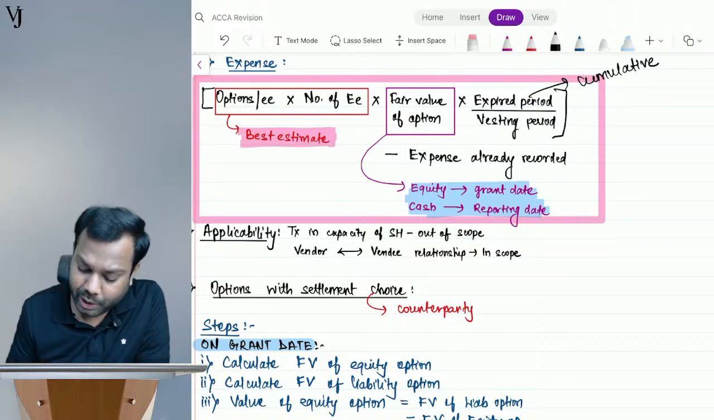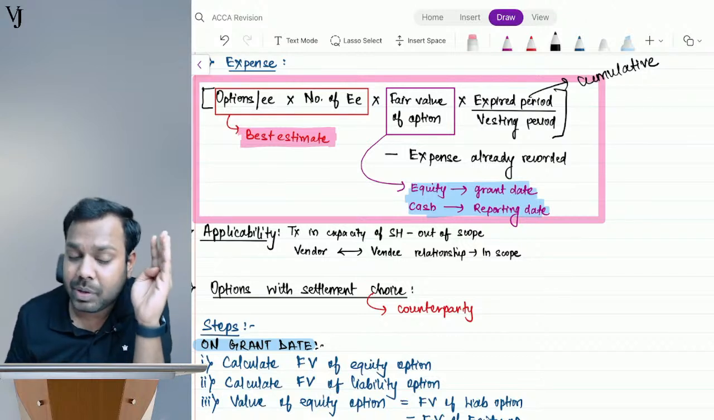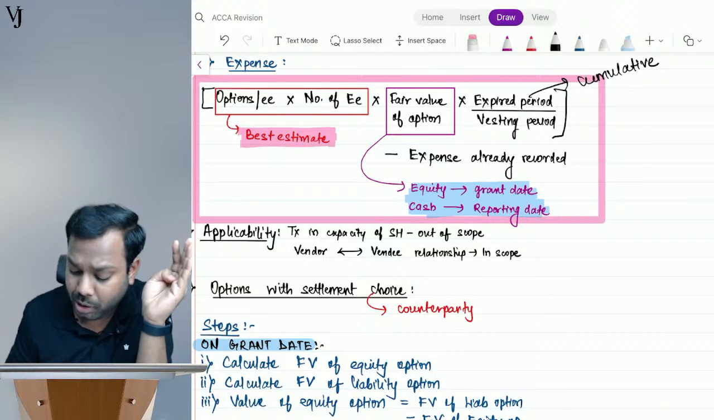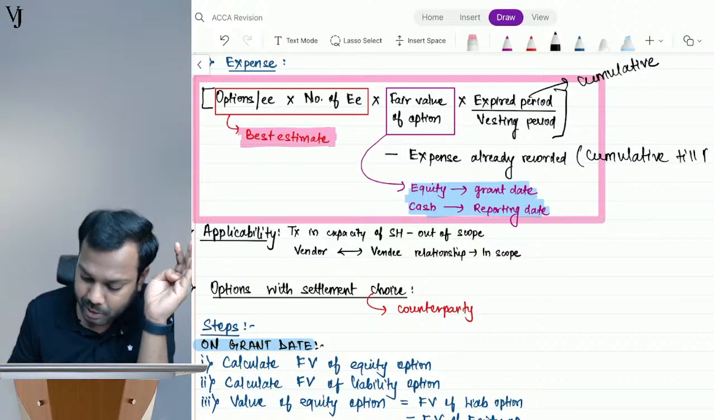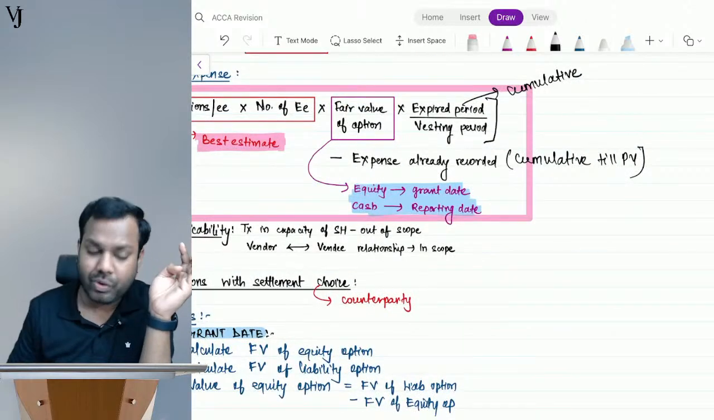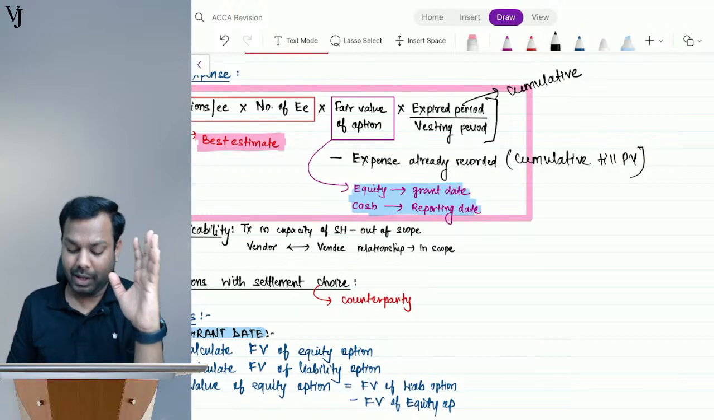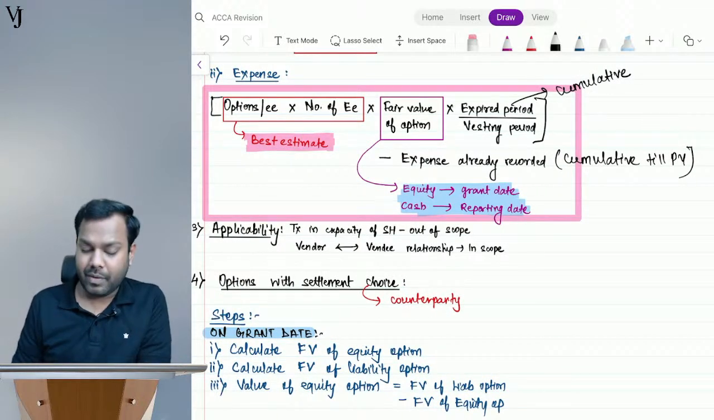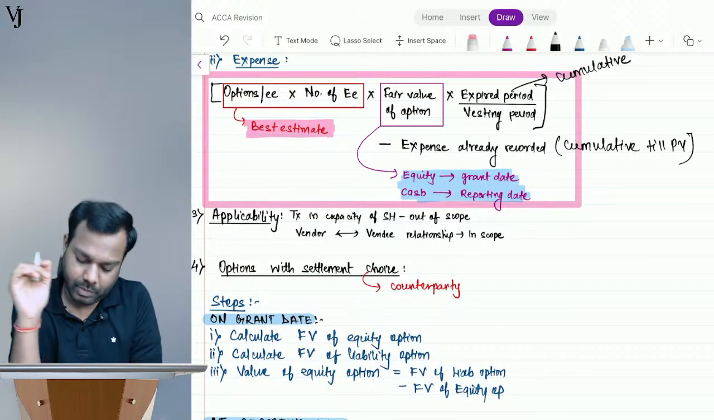Now from this you have to deduct the expense already booked till last year. What is the expense totally booked? Cumulative expense already booked till previous year. So this will give you the amount of expense to be recorded in the current year. Is it clear, everyone? Come on guys, please confirm.